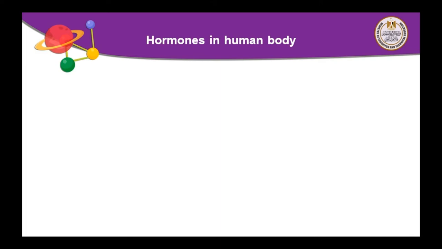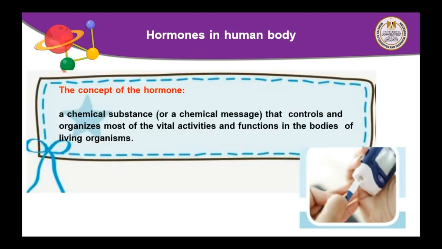Catalyst, it is a chemical substance that share in the chemical reaction and increase the speed of the chemical reaction. But enzyme, it is a chemical substance that increase the speed of biological reaction inside your body. But now we will talk about hormones.